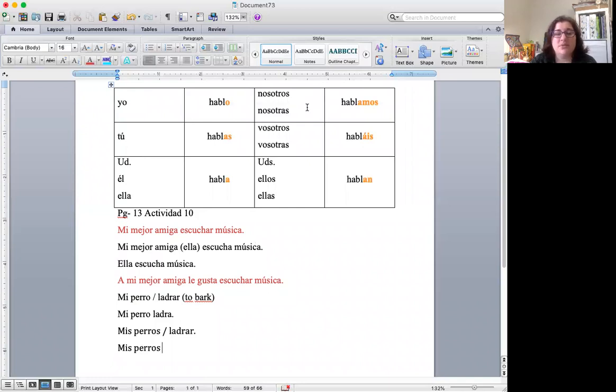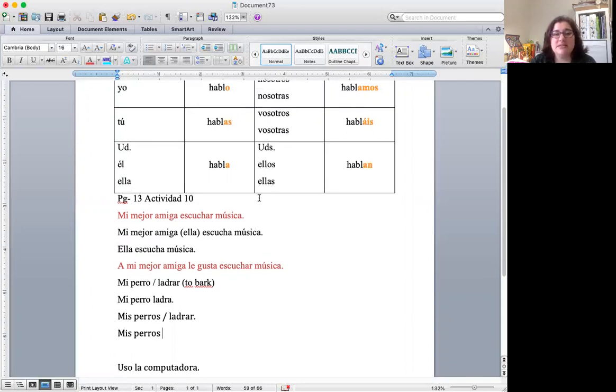No, I am not one of the dogs. Am I talking to the dogs? No, I'm talking about the dogs. So that leaves me here with ellos and ellas. In this case, that O tells us that it will be ellos. So ellos, the verb ending is an. See, ellos is here. My verb ending is an. So when I go to conjugate ladrar, I'll take off the AR and add an. Mis perros ladran.